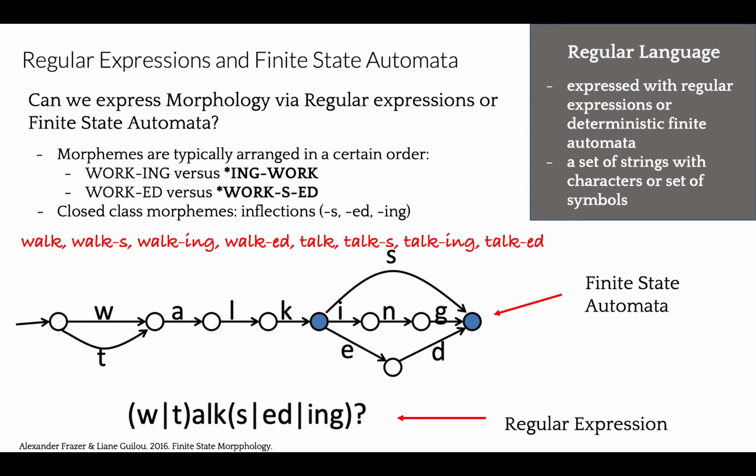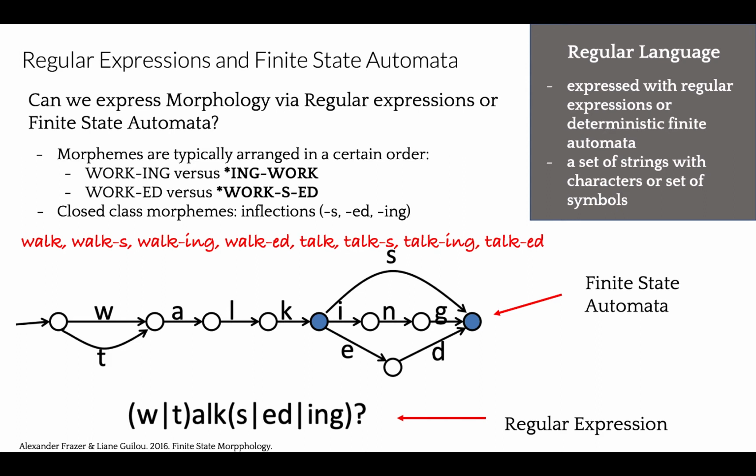Of course, to use regular expressions, we need to define a regular language. A regular language is a language that can be expressed with a regular expression, or a deterministic or non-deterministic finite automata or state machine. Think of a language as a set of strings, which are made up of characters from a specific alphabet, or a set of symbols. Regular languages are a subset of the set of all strings. Regular languages are used in parsing and designing programming languages.